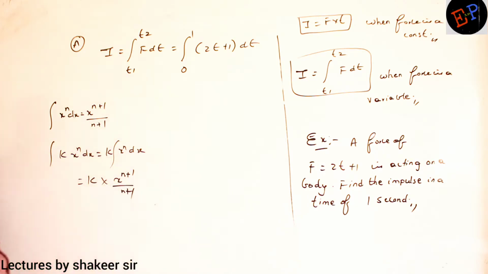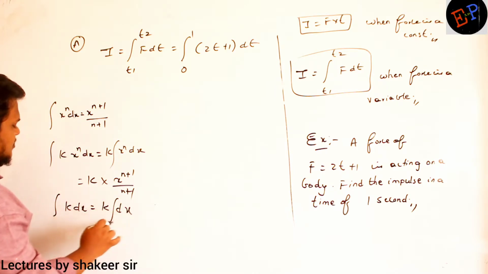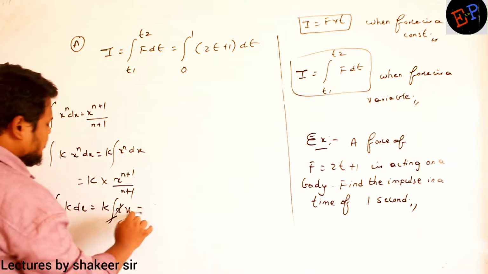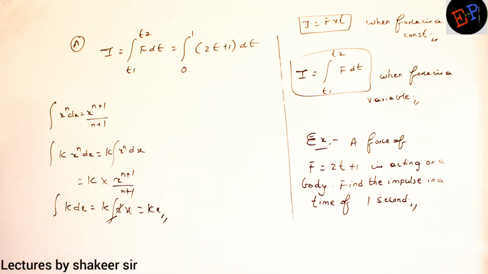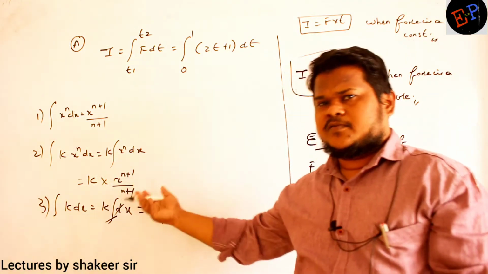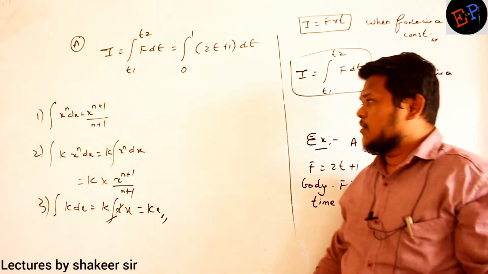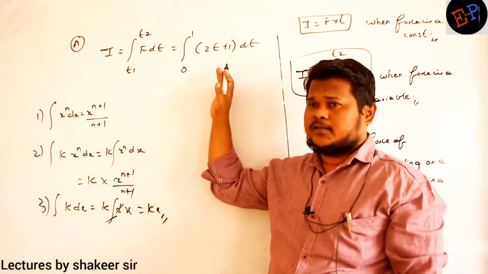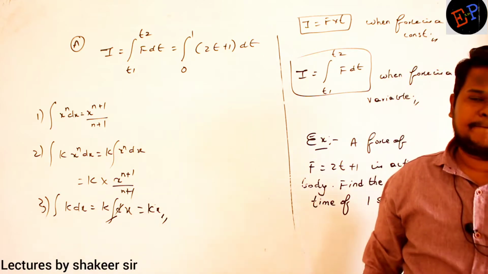And integration of k dx: k is just a constant, so take it out of the integration. Integration and differentiation get cancelled, so kx is my answer. These are the rules of integration, rule number 1, 2 and 3. We already discussed them many times, but I am giving them once more for your understanding. Now apply these rules of integration here and see what answer you get.